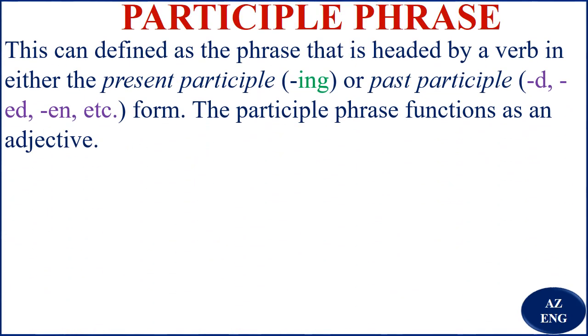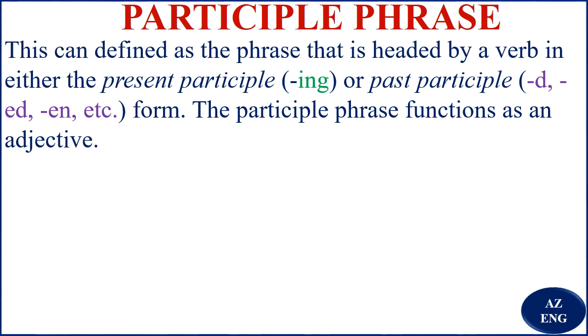We say this can be defined as the phrase that is headed by a verb in either the present participle or past participle form. That is, the present participle has -ing, and for the past form you have words where you add -d, words where you add -ed, words where you add -en, and so on.